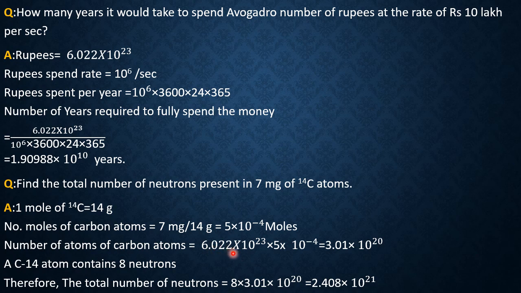That gives you 3.01 into 10 to the power 20 carbon particles.